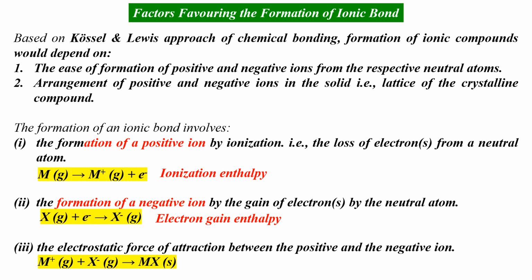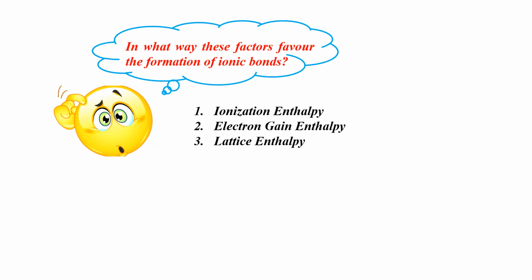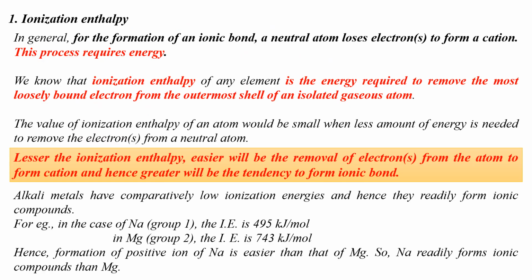When the positive ion M plus gas approaches the negatively charged X minus ion, an ionic bond is formed between the two. This leads to the formation of MX, which is an ionic compound. Now, let's see how ionization enthalpy, electron gain enthalpy, and lattice enthalpy values favor the formation of ionic bonds in ionic compounds. Let's move on to the first factor, ionization enthalpy.